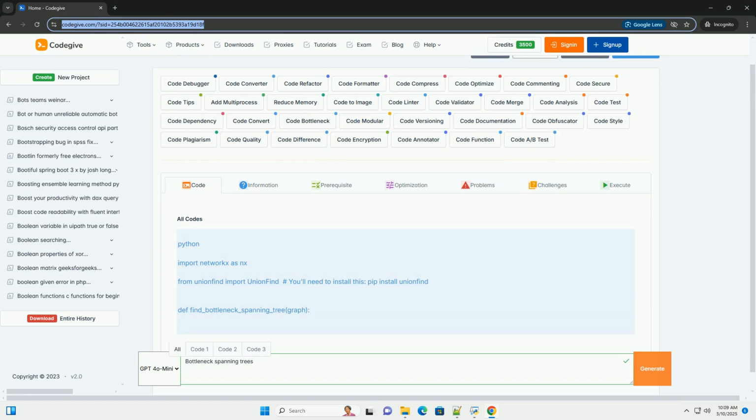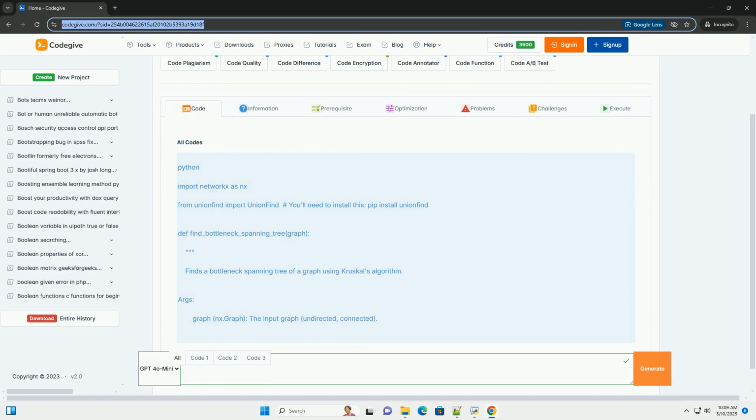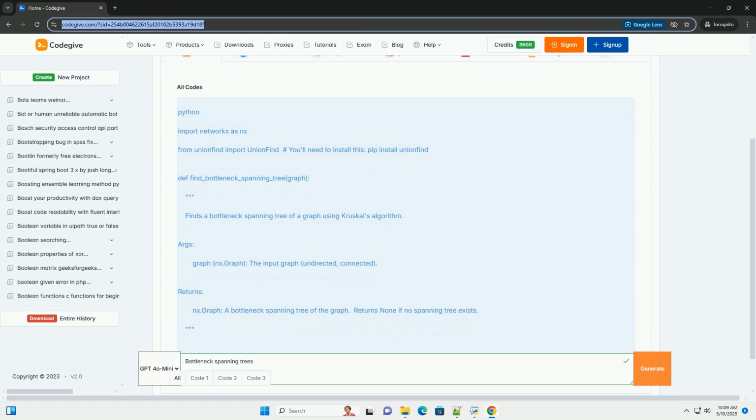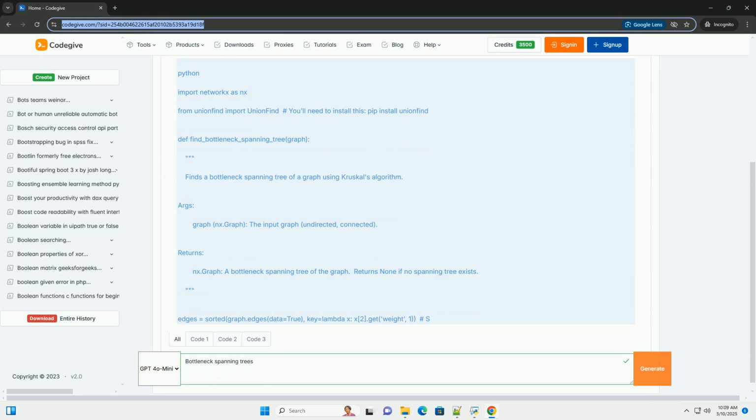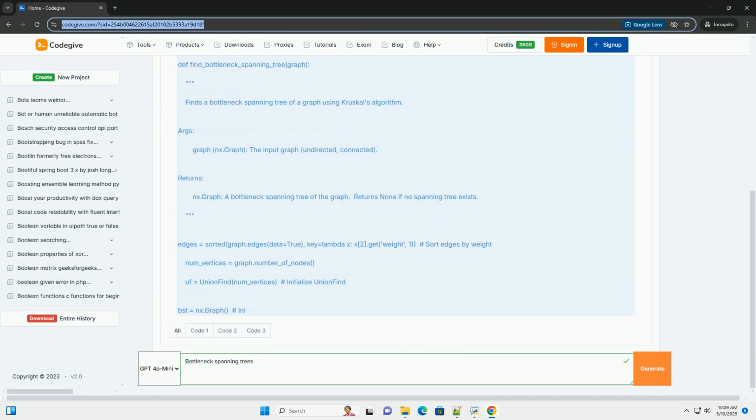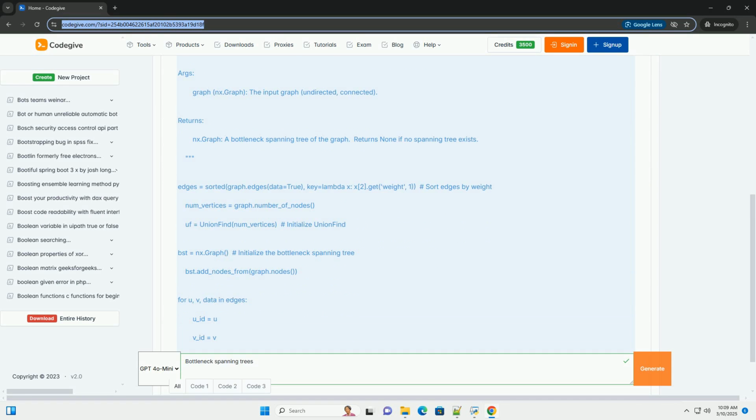OK, let's dive into the fascinating world of bottleneck spanning trees. This is a specialized type of spanning tree with applications in network design, resource allocation, and more. We'll cover the concept, the algorithms to find them, and a Python code example.